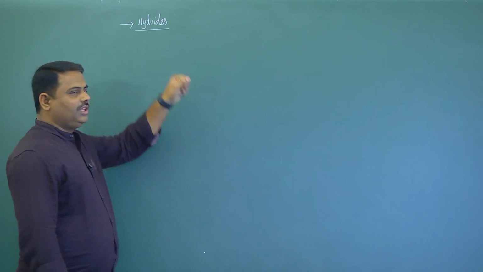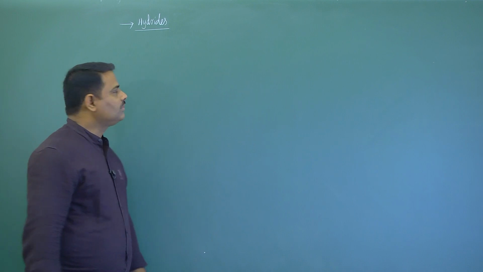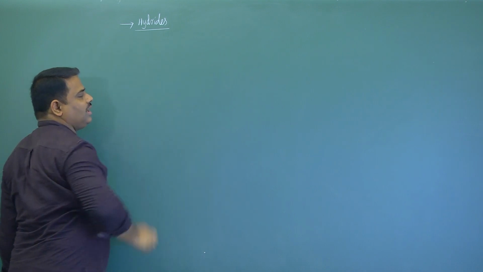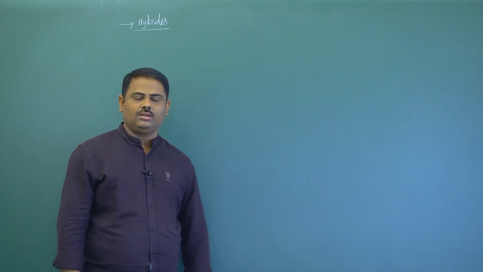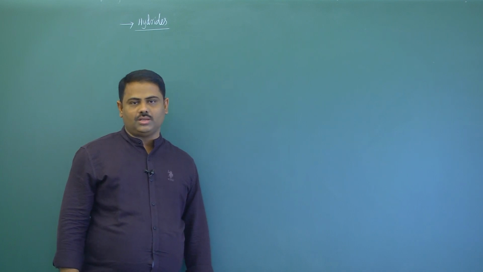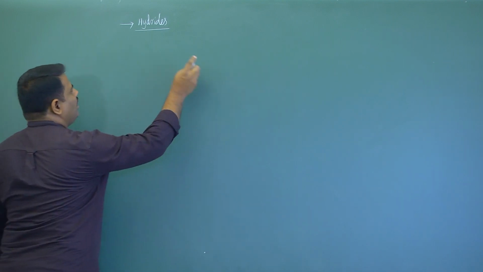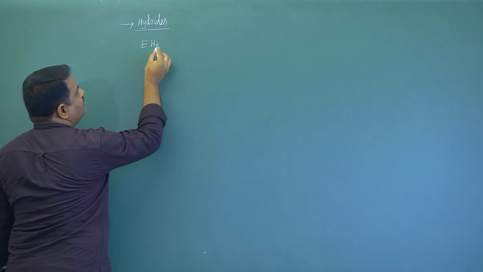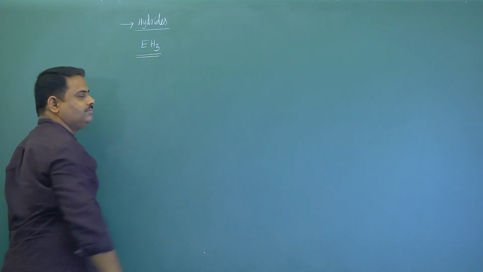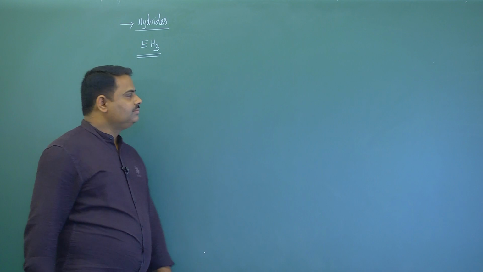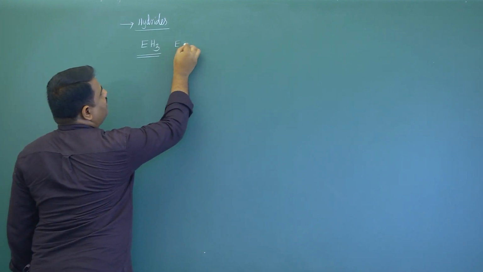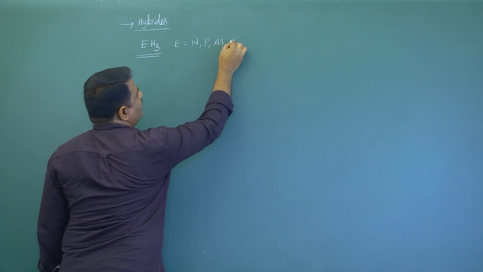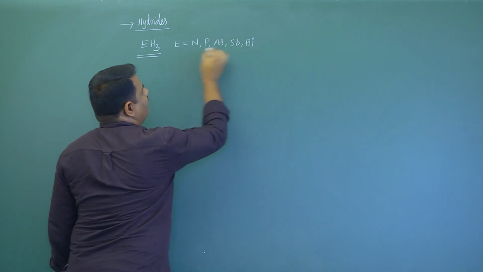Hydrides of 15th group elements. Here the 15th group element reacts with or combines with hydrogen and gives the corresponding hydride. All 15th group elements can form EH3 type of hydrides. Here what is E? E is nothing but a 15th group element, that is nitrogen, phosphorus, arsenic, antimony and bismuth. Any one we can take.